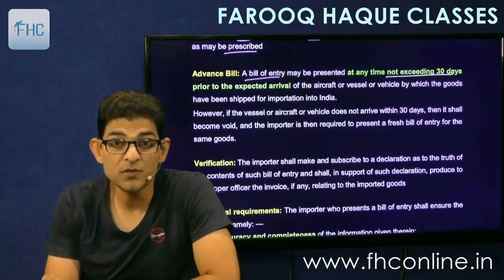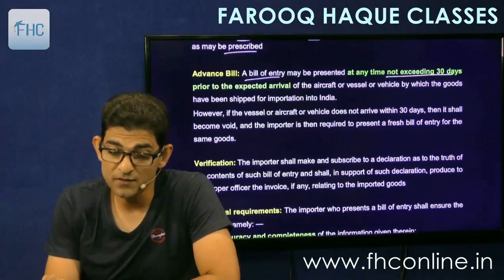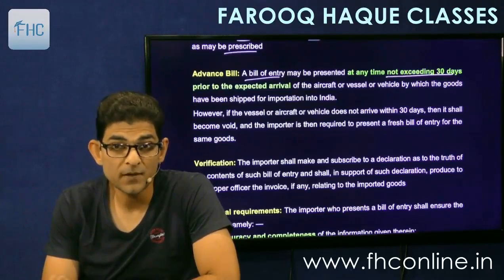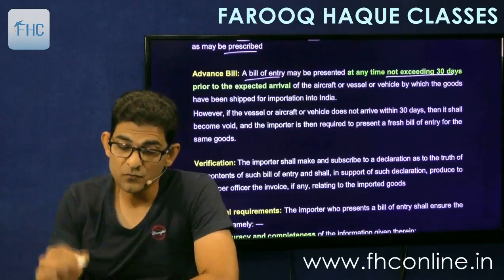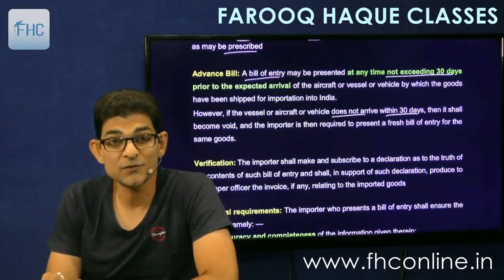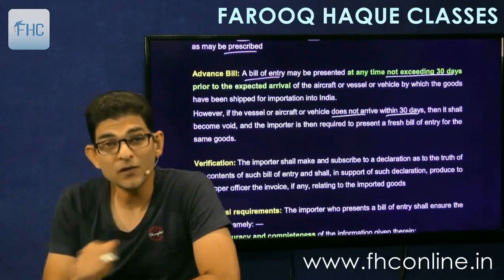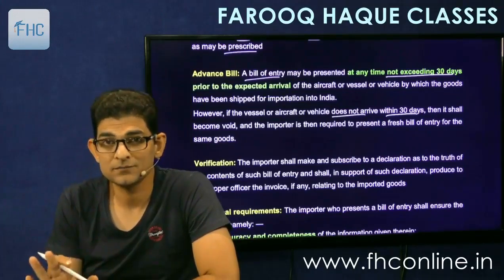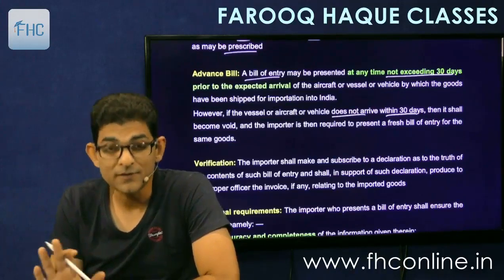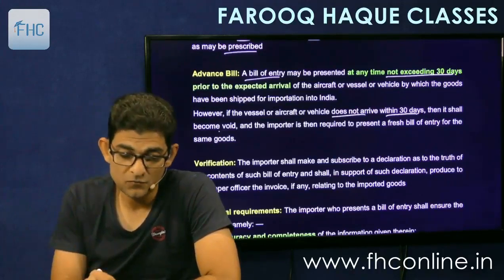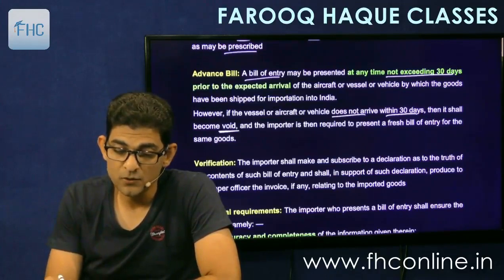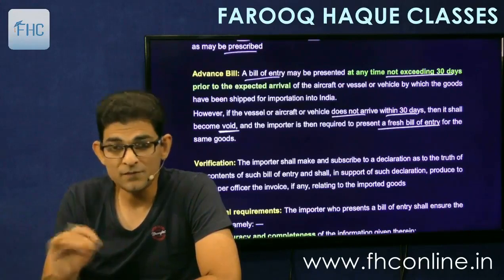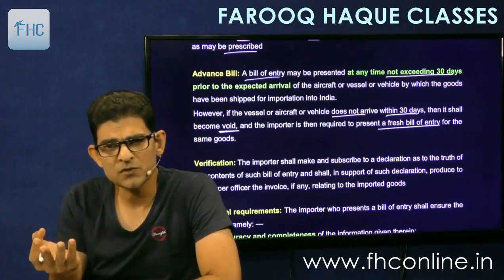So it says a bill of entry may be presented at any time not exceeding 30 days prior to the expected arrival of the aircraft, vessel or vehicle by which the goods have been shipped for importation into India. However, if the vessel or the aircraft or vehicle does not arrive within 30 days, now this may happen, then what? Then this bill will be defunct. Means this bill will become invalid. It becomes void, and the importer is then required to present a fresh bill of entry for the same goods later on, either advance or normal as he wishes.